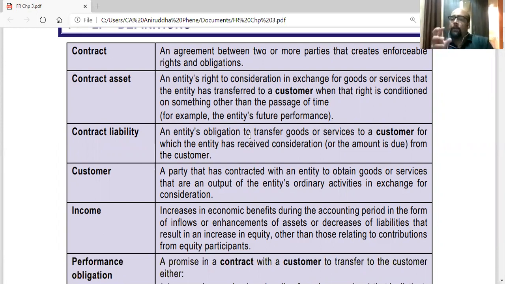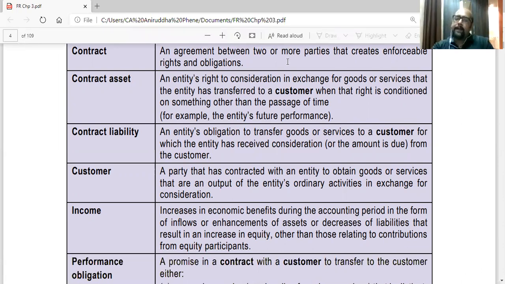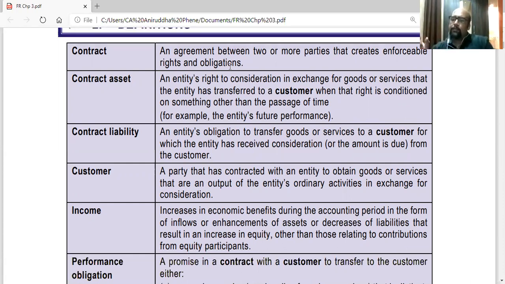So any agreement between 2 or more parties, so there has to be 2 or more parties. A person cannot enter into a contract with himself. So an agreement between 2 or more parties that creates enforceable rights and obligations. So simple agreement plus legal enforceability. Legal enforceability is basically the contract can be enforced through court if the other party refuses to perform it or fails to perform it. So one party can sue the other.